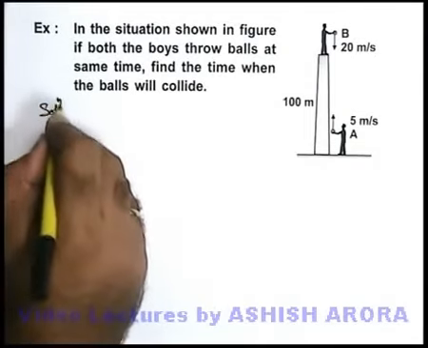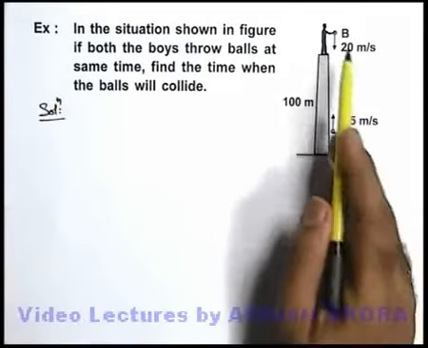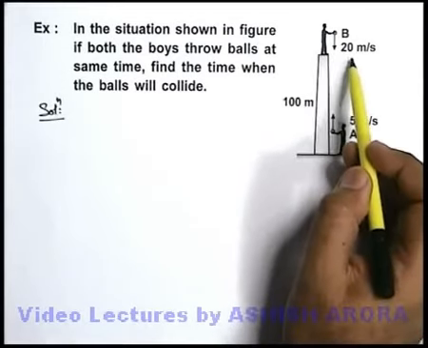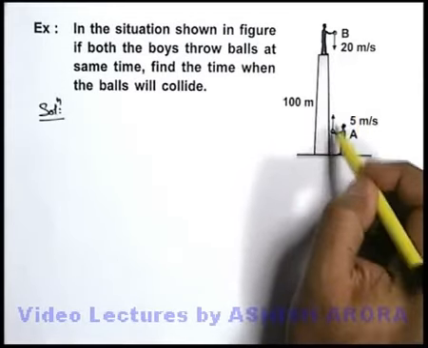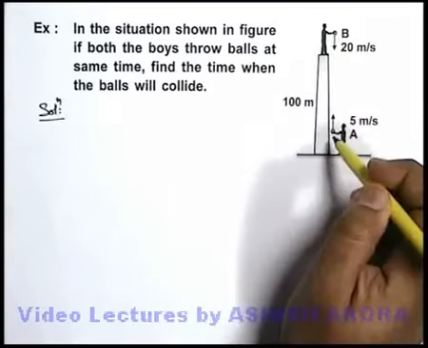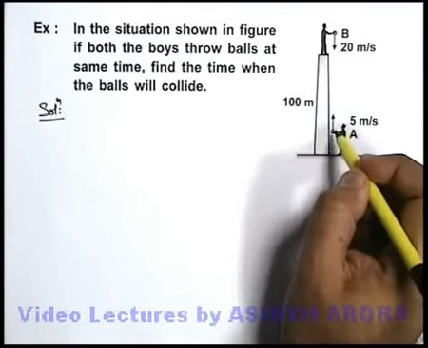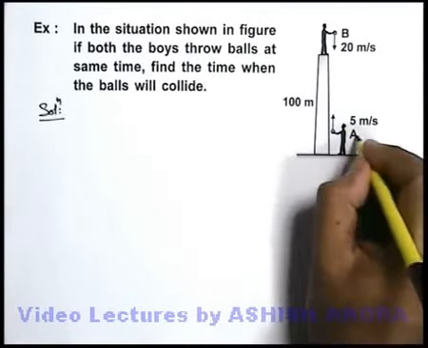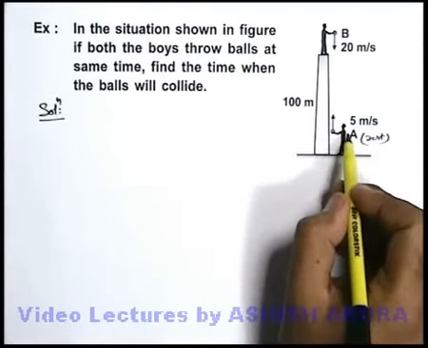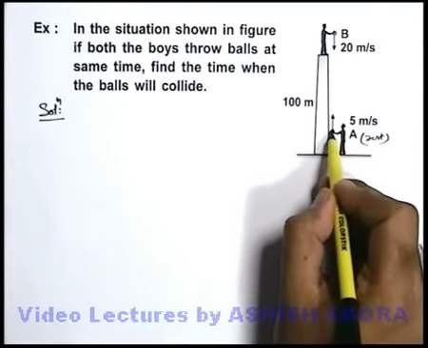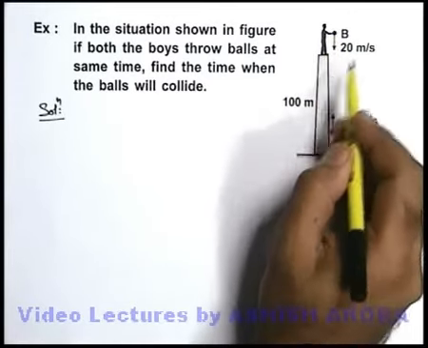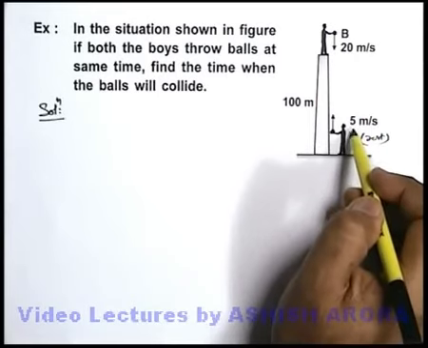In this situation, if we look at the motion of both the balls, the upper one is thrown downward at 20 meters per second and the lower one is thrown up at 5 meters per second. They are thrown towards each other. The best way to handle this question is by using relative motion, and we consider ball A to be at rest. Then from ball A, ball B is observed to be thrown at a speed of 25 meters per second.